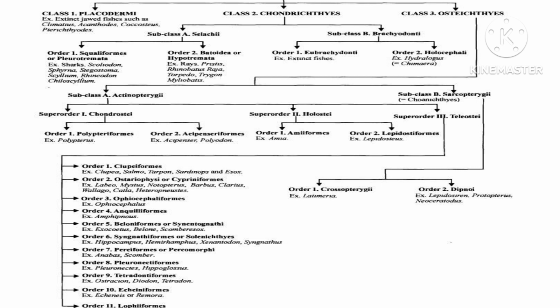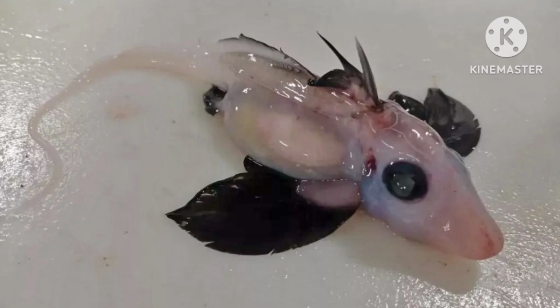Subclass B, Bradyodonti, is again classified into two orders. Order 1 is Eubradyodonti and order 2 is Holocephali. Order 1, Eubradyodonti, is completely extinct. The fishes under this order are completely extinct, and order 2, Holocephali, includes the fish called Chimaera. Holocephali means complete head, or the fish may have an entire head.